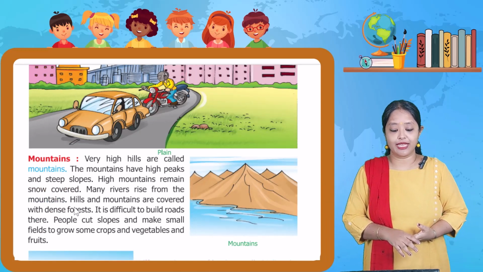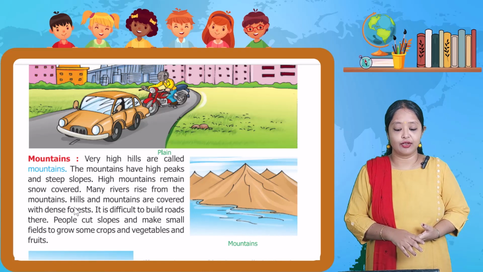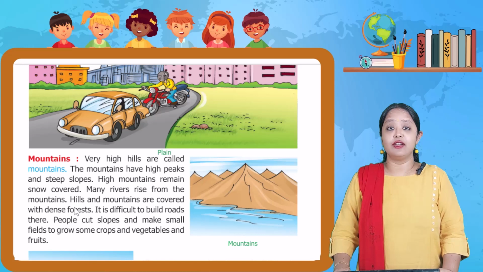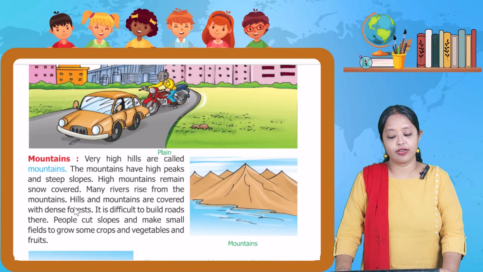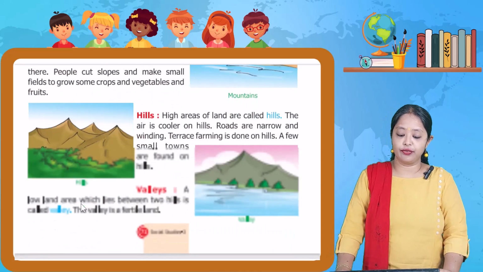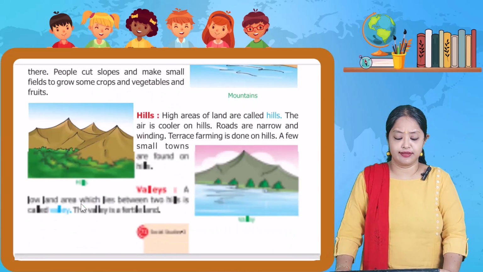People cut slopes and make small fields and grow some crops and vegetables and fruits. That's how it happens. The area of land are known as hills. Air is cooler on hills and roads are narrow. Terrace farming is done on hills. A few small towns are found around hills.